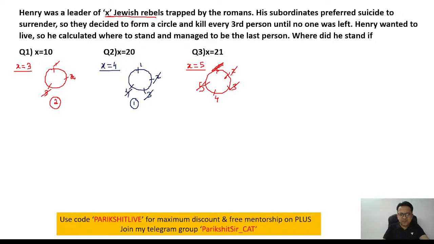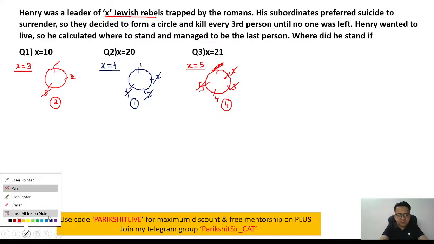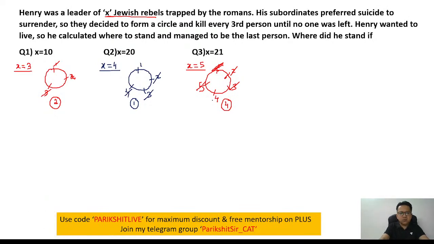So who will survive the game in such a case? Clear? Let me do 2 more cases and then we will derive a pattern. Okay. So x is equal to 6. Let's say there are 6 people. What happens if there are 6 people?